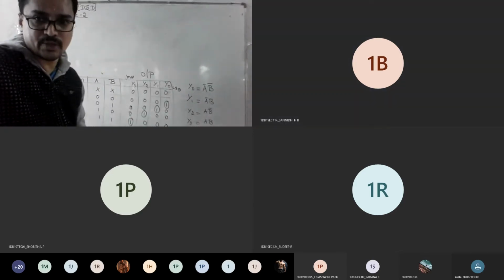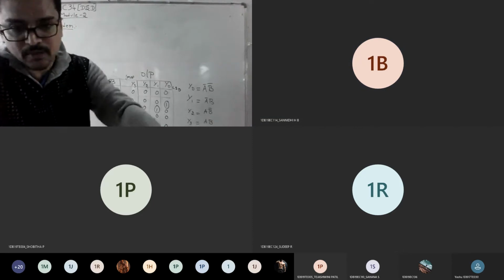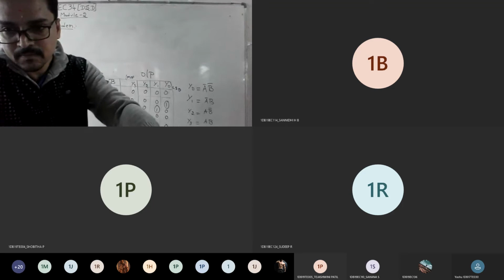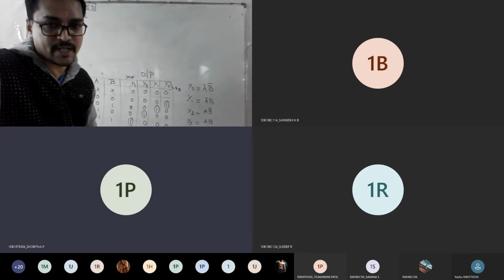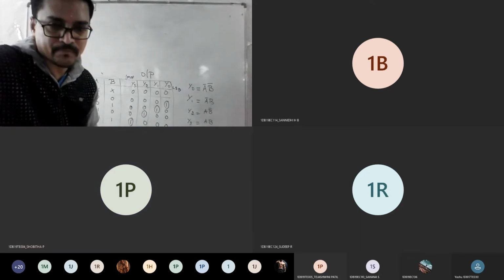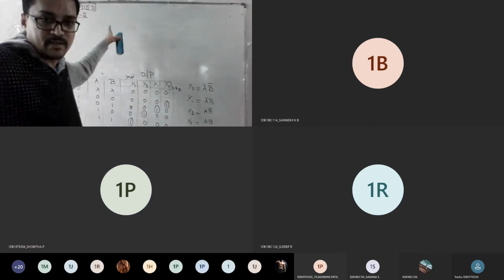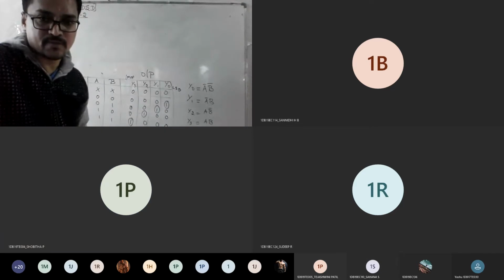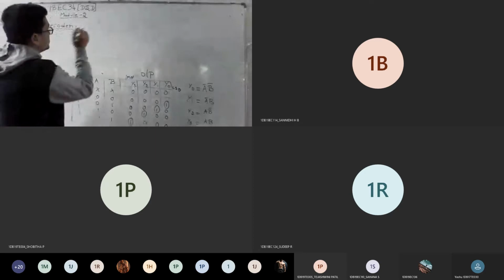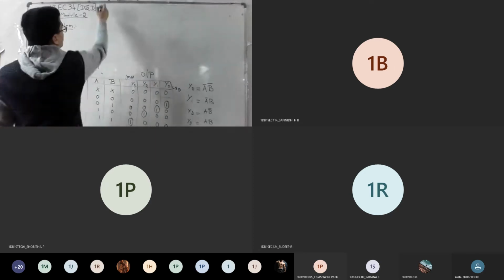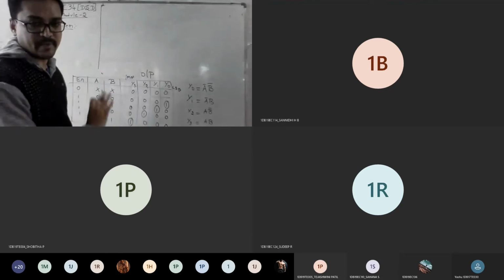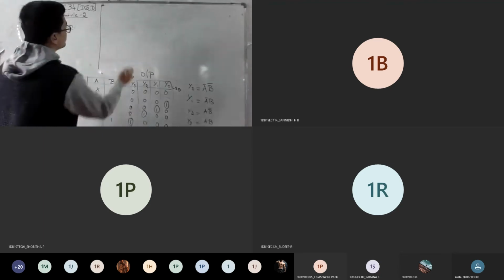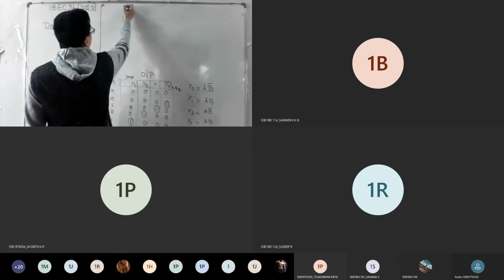What is the next step? What should we do now? We need to implement this, right, using logic gates. So how to implement now? I need to implement this equation using logic gates. That will become the 2:4 decoder answer. So how many inputs do you have? I'll write here. You have A. I told you earlier, whether you want horizontal or vertical, it's left to you, but make sure the connections are correct. So A is there and B is there.